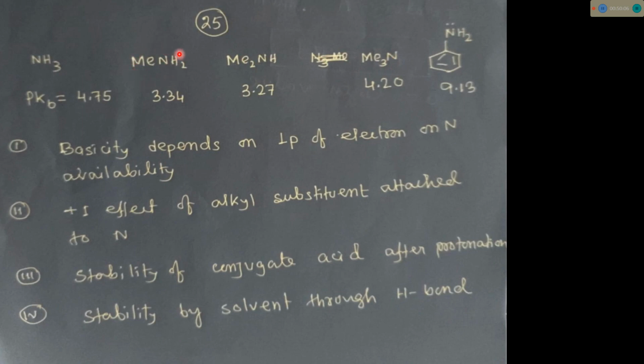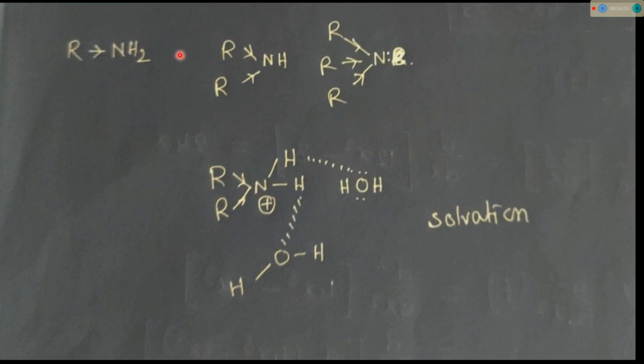So only point 4 says that in aqueous solution we have to consider the hydrogen bond formation, meaning the stabilization through solvent. So see, this is primary, secondary, tertiary.